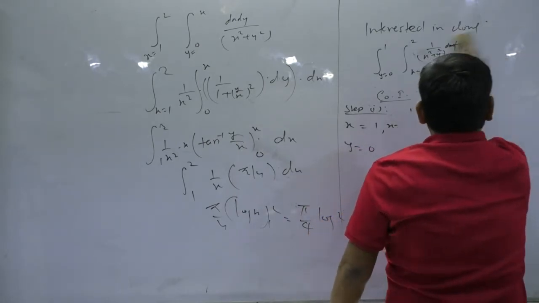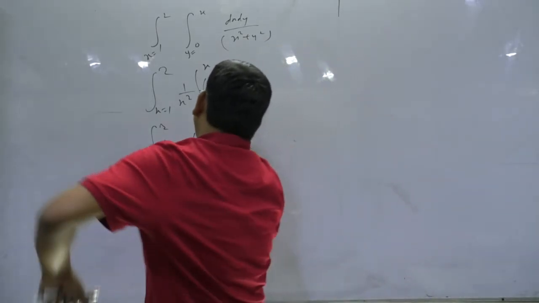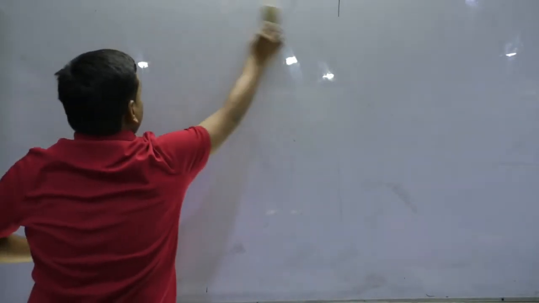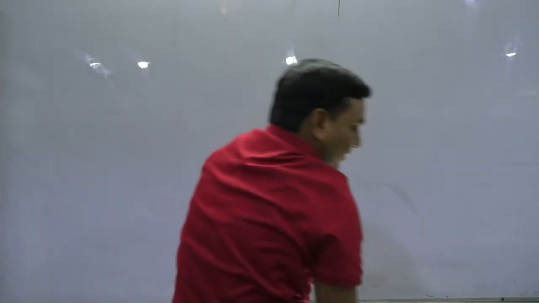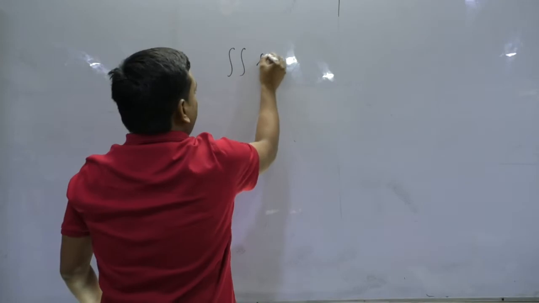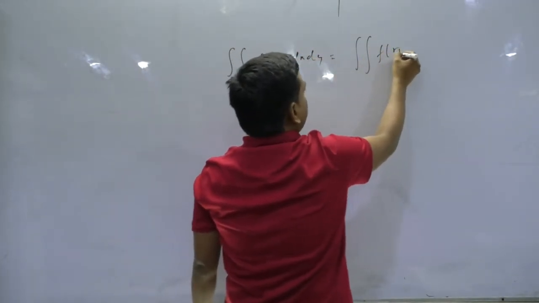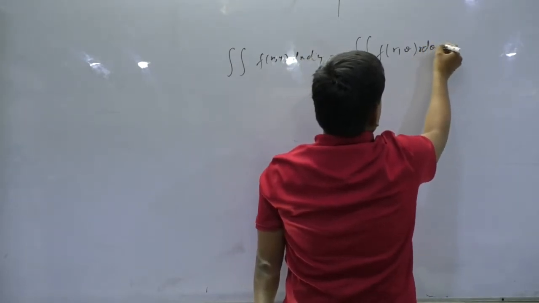One more important thing I would like to discuss here is the change in the coordinate system. In that case, the simple thing is, suppose that you have been given f of x comma y dx dy and you want to convert it in the polar form.